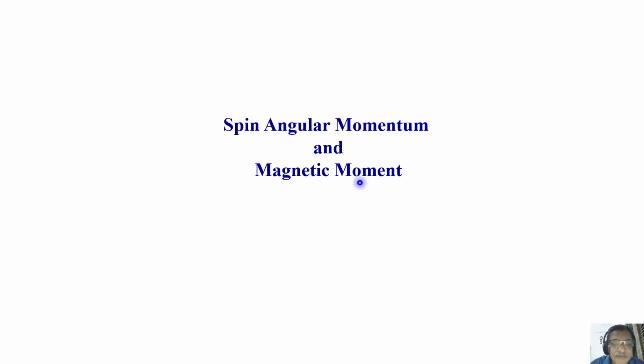With this, we will now try to understand something about spin angular momentum and magnetic moment. These are the two terms which we will be using very often and extensively in NMR. If anybody is talking about NMR, they cannot avoid using these terms like spin angular momentum and magnetic moment. So let us understand what they are.